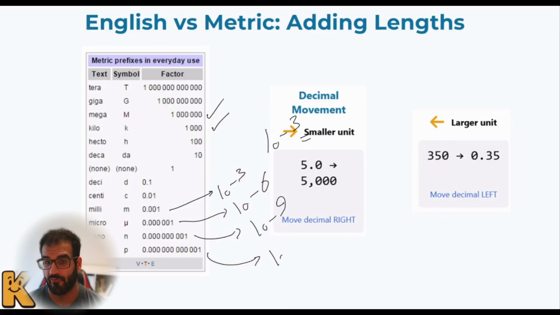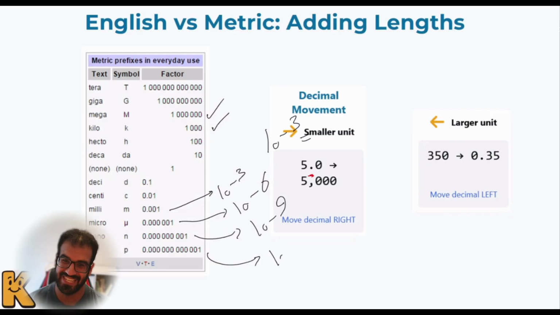If I want to convert kilometers to meters, the only thing I have to do is this: I have this small decimal point at this place. You just move the decimal point to the right. But here's the important part: how many steps? Look at the unit that you see, kilometer. Kilo means 10 to the power 3, so I have three zeros. Based on the number of zeros, I have to move to the right.